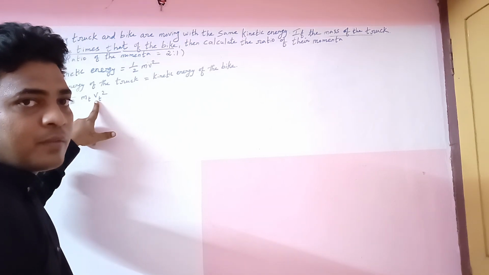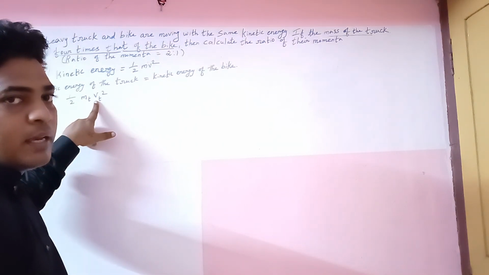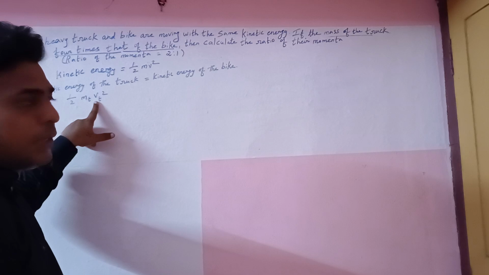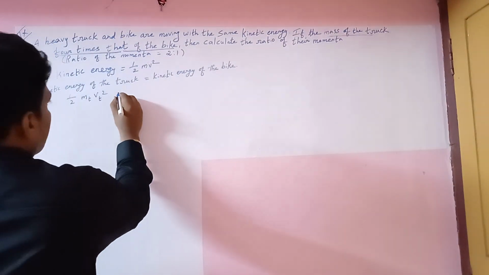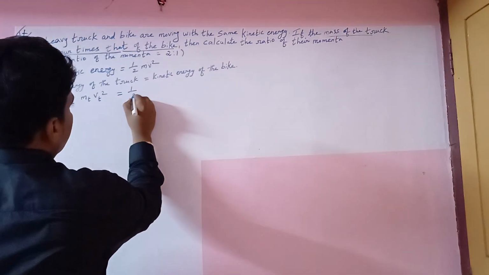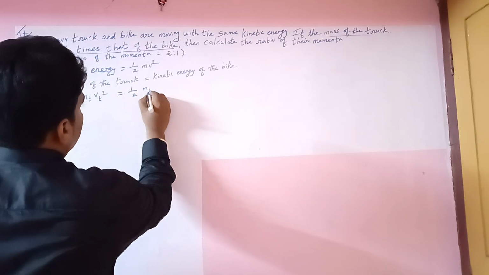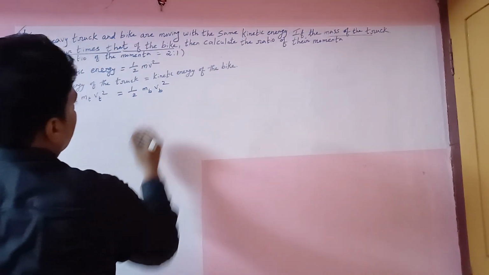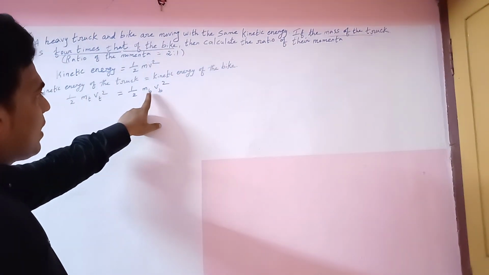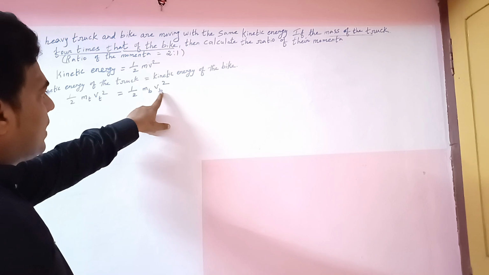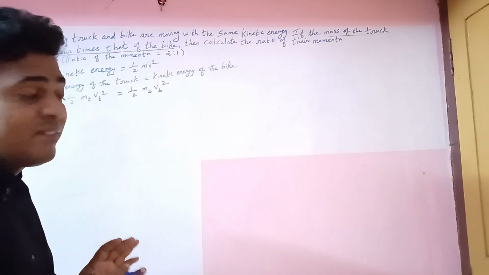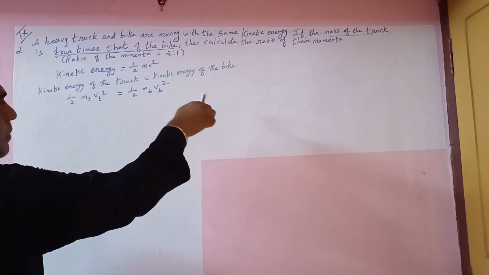Velocity equals displacement by time, the rate of change of displacement per unit time. Listen here, kinetic energy equals 1 by 2 mp vp squared, because this is the bike, the mass of the bike and the velocity of the bike. You know very well, so let me repeat now.